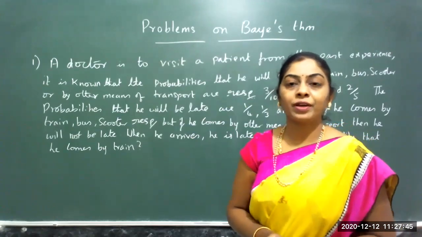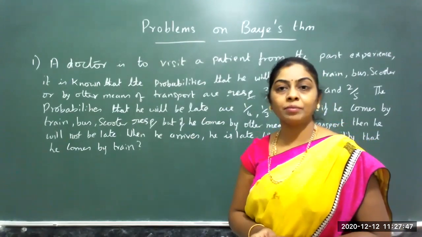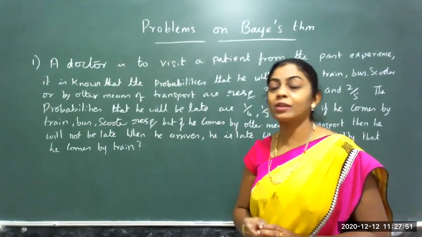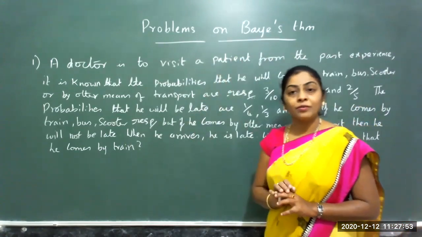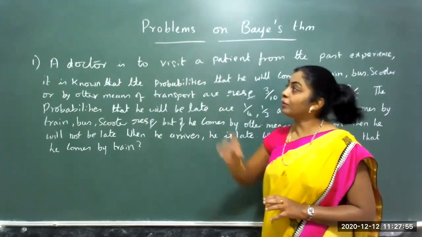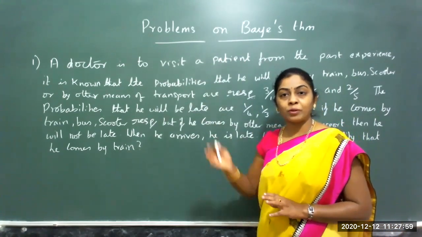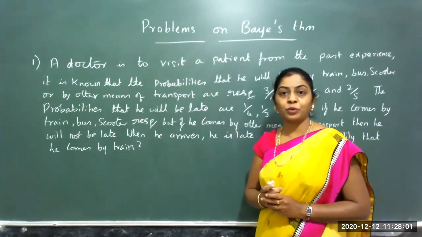Last class we defined what Bayes' theorem is. Using the formula, we worked out a few problems in the previous class on Bayes' theorem. We'll continue with a few more problems on Bayes' theorem. Last class we have done 4 problems. The next, fifth one, we will continue with this.